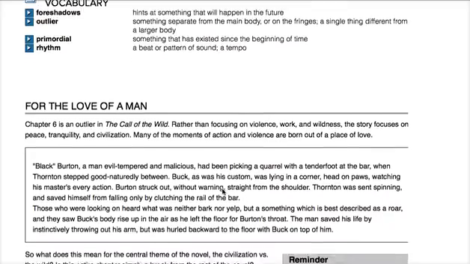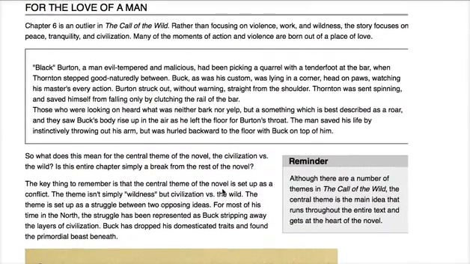Okay, let's go down to For the Love of a Man. Chapter 6 is an outlier in The Call of the Wild. Remember that an outlier means something separate from the main body of this novel that we're reading. So rather than focusing on violence, work, and wildness, the story focuses on peace, tranquility, and civilization. Many of the moments of action and violence are born out of a place of love.